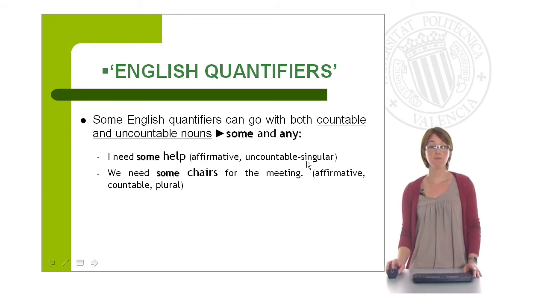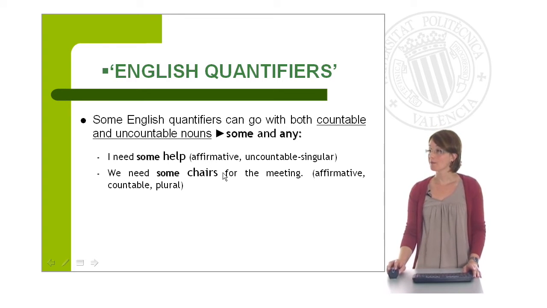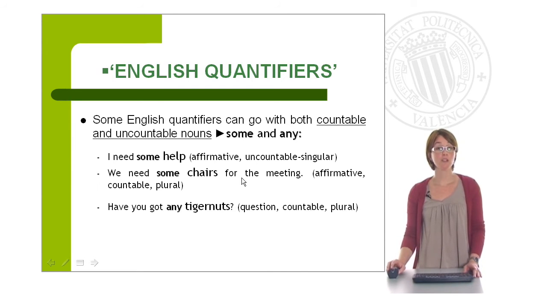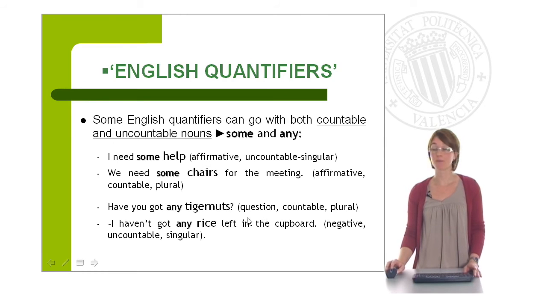Or you can say, we need some chairs, where you use some in an affirmative sentence but with a countable noun, which is in the plural. Or you can use any as well with countable nouns. For example, have you got any tiger nuts? Or with uncountable nouns, I haven't got any rice left in the cupboard.